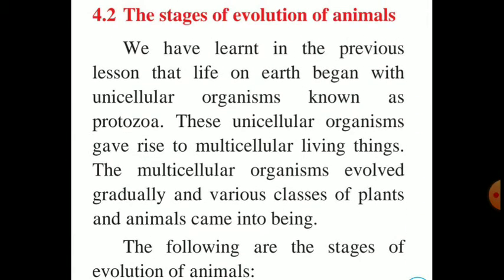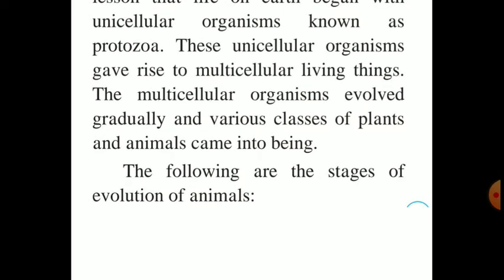The stages of evolution. We have learnt in the previous lesson that life on the earth began with the unicellular organism known as protozoa. These unicellular organisms gave rise to multicellular living things. The multicellular organisms evolved gradually and continuously. Various classes of plants and animals came into being. So whatever the living thing is, it first started in the water only, from the unicellular organism.